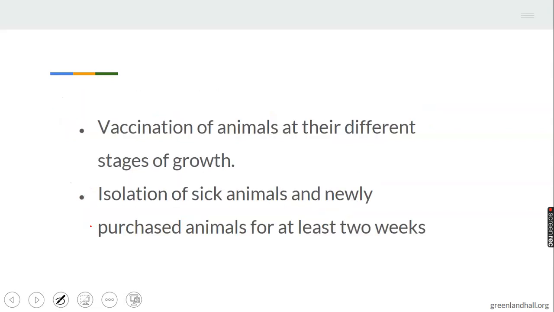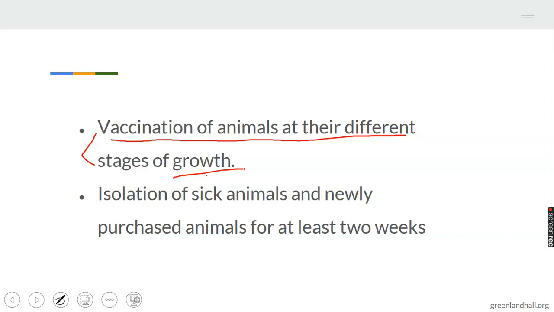2. Vaccination of animals at their different stages of growth. This is very important. You have different stages of animals' growth. When you notice a particular stage, the animals should be vaccinated.